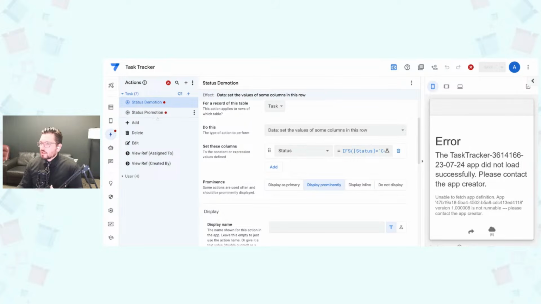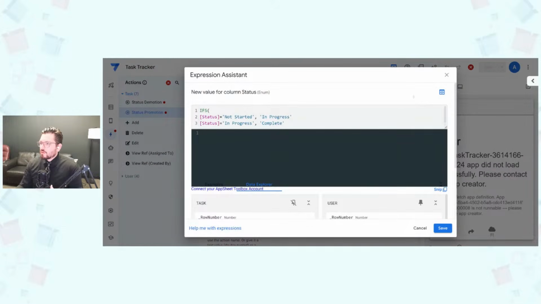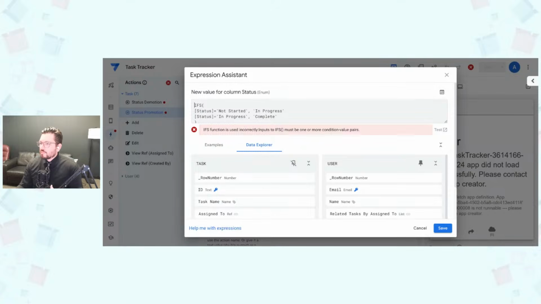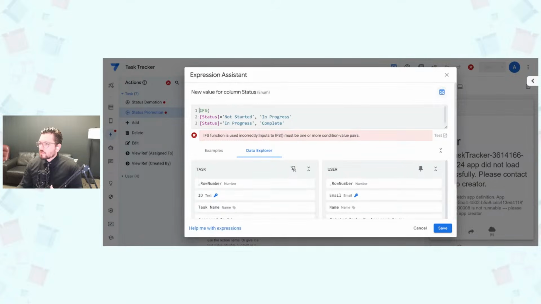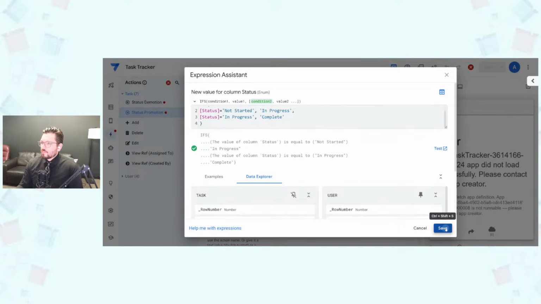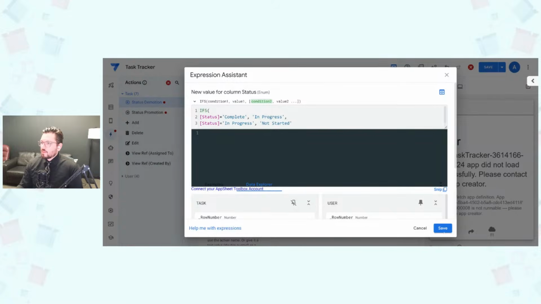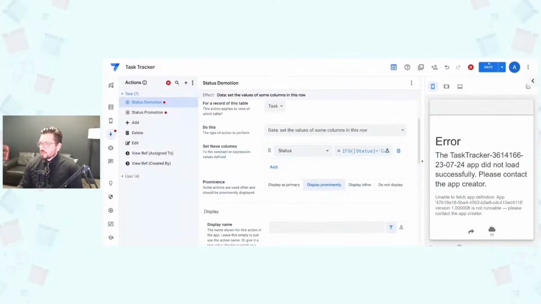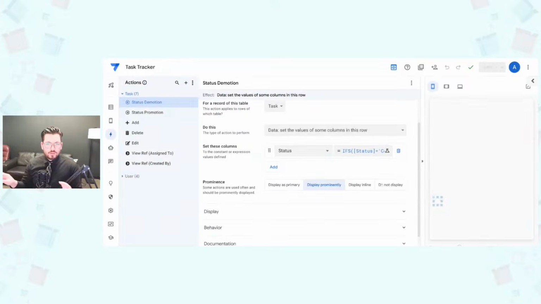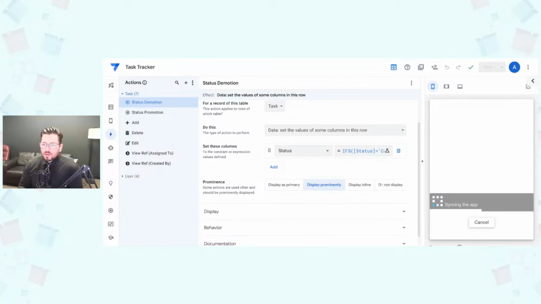Why does it not like it? What did I do? Oh, I forgot to put the comma. I should have known. Save that one and put the comma there. Now it's separated and it knows which one goes where.